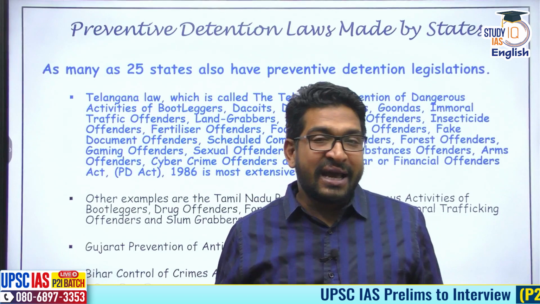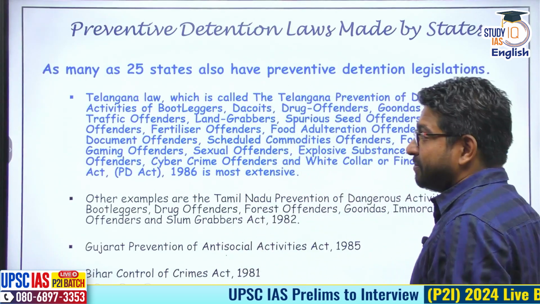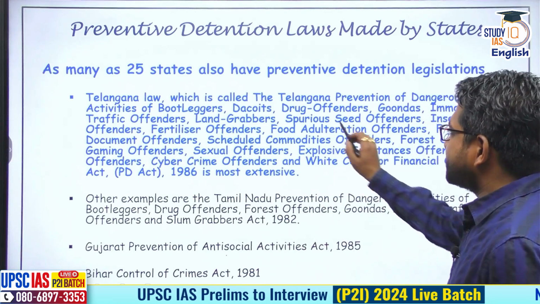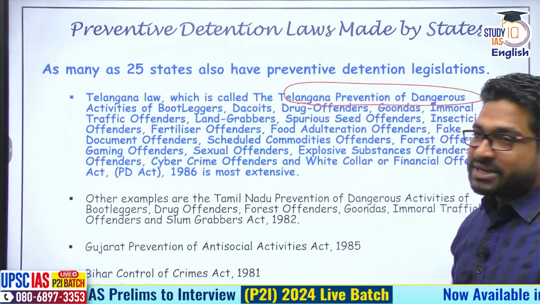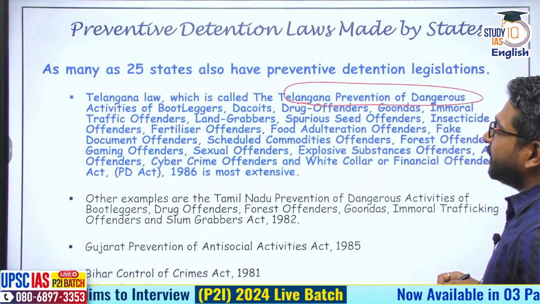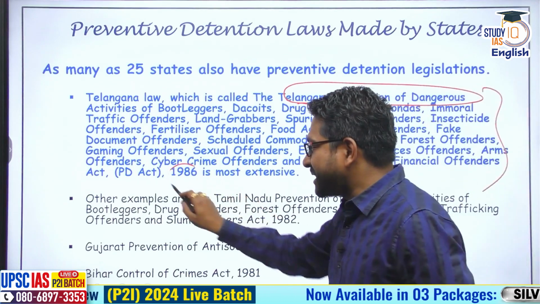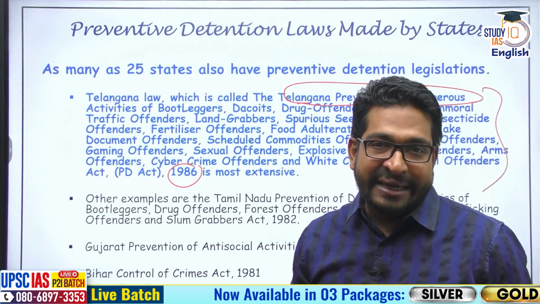25 states in India have preventive detention legislations, and the most exhaustive among them are Telangana law and Tamil Nadu law. The Telangana law, it is called as Telangana Prevention of Dangerous Activities Act, and those dangerous activities, they include bootlegging, dacoity, land grabbing, etc. There is a long list here. The 1986 Act, a very long name also. In short, it is called as Telangana PD Act.